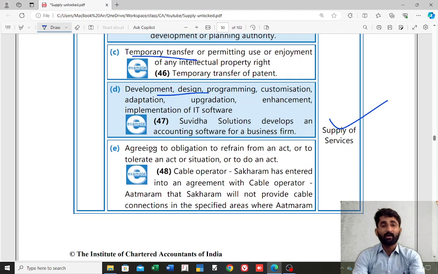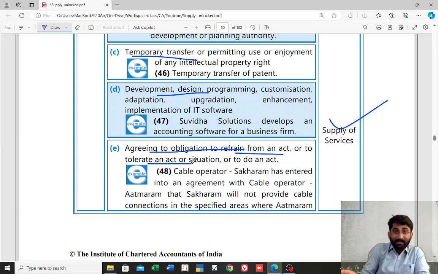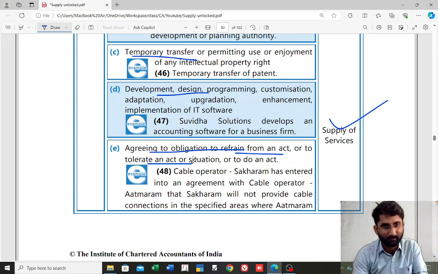Next one, fifth point, agreeing to do something. See, agreeing to do or refrain from an act or to tolerate an act will be considered as supply of service. For example, I will perform a dance. You have to pay me 10,000 rupees. For that 10,000 rupees, I'll do one dance. No, that is also supply of service. I am dancing here. That dancing is to do something, that is supply of service.